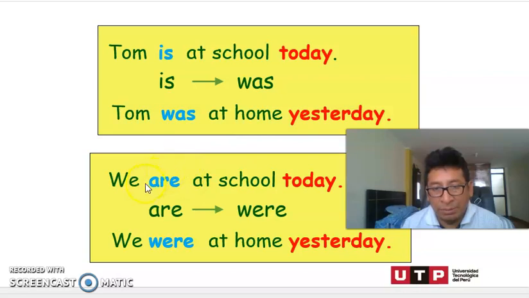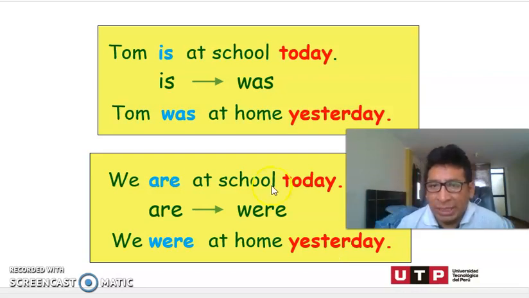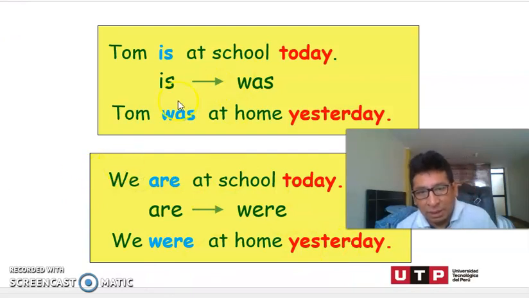Look at another example. We're at school today. Are is the present of the verb be. But in this sentence it changes because it says we were at home yesterday. Look at the time expression. Yesterday. It's talking about a past event. Yesterday, ayer. Today, in Spanish, we say hoy. And yesterday. What changes? The time expression and also the verb. The verb changes here. Was and were.